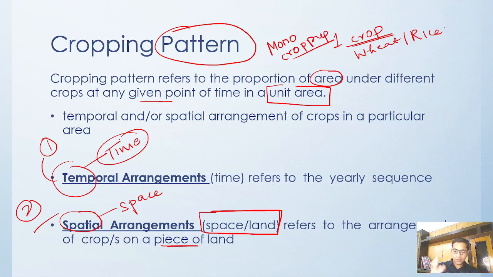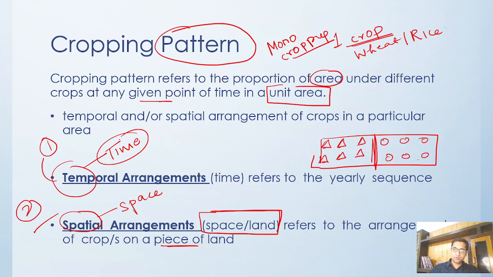Here we are talking about what type of pattern is there on the piece of land. If we have this much land and we divide it into two parts, in this part we grow some crops, and in this part some other type of crop. You may have another land also with some other crops. If two or more crops are grown on a land in alternate rows, it is called row intercropping. That we call spatial: how your crop is arranged, and year-wise what type of crop it is. So we are talking about temporal and spatial arrangement.